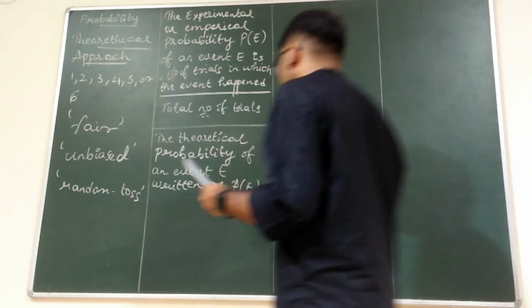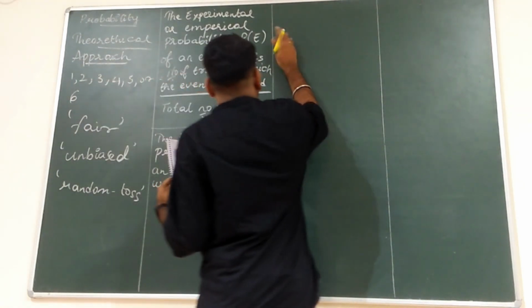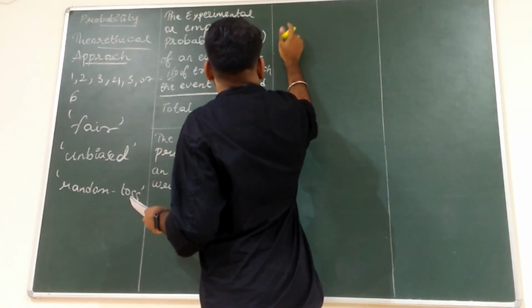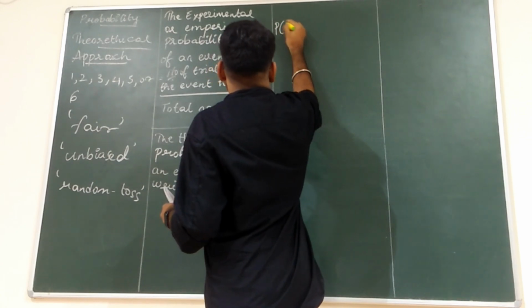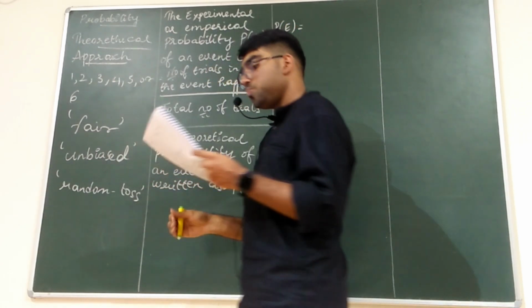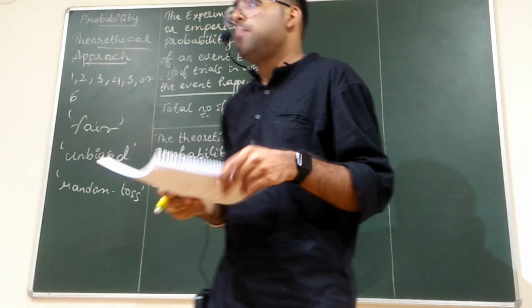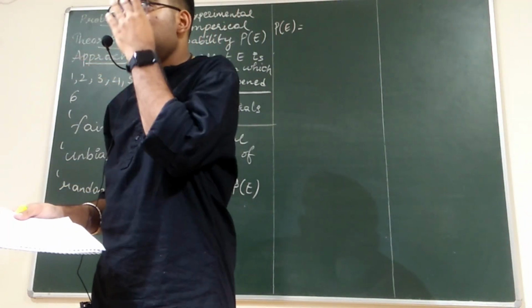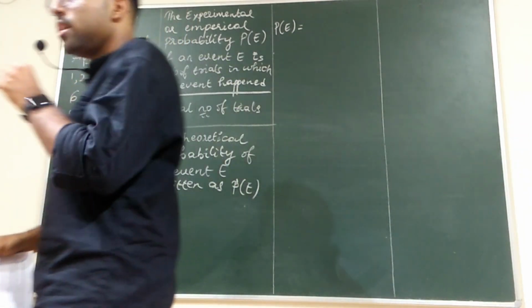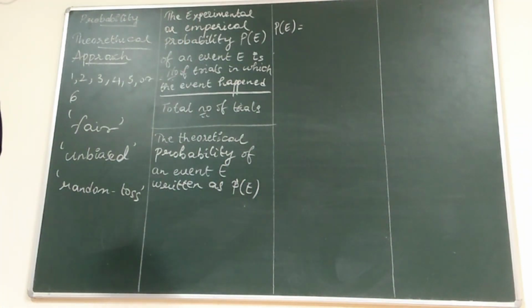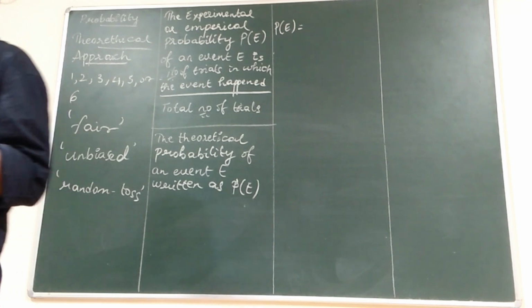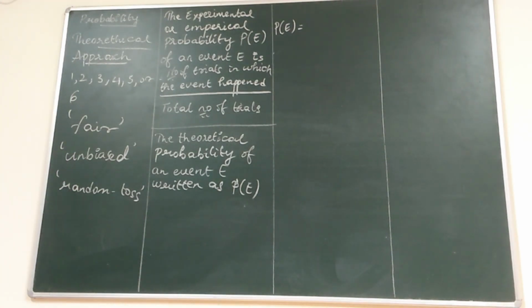So it can be defined as, I'll write it over here, P of E is equal to the number of favorable outcomes divided by the number of possible outcomes. Remember, this formula is very important, as we use it again and again in different parts of the chapters.